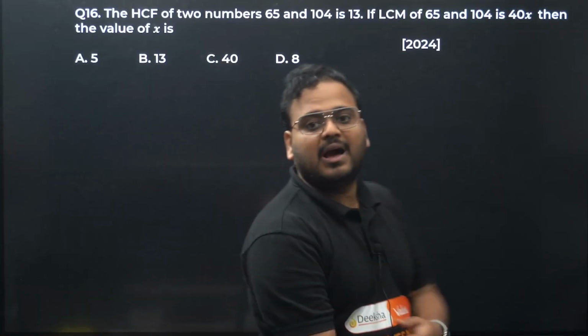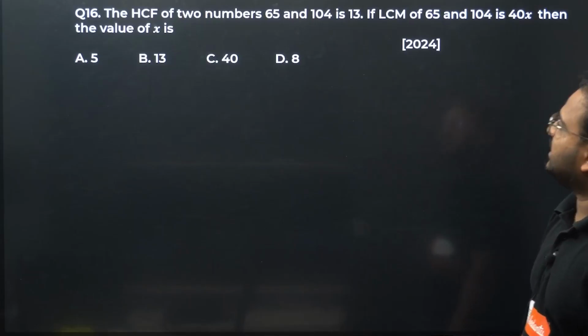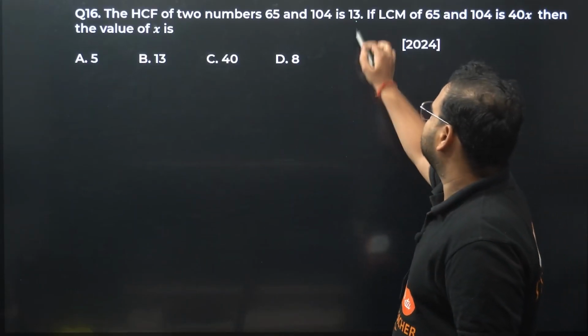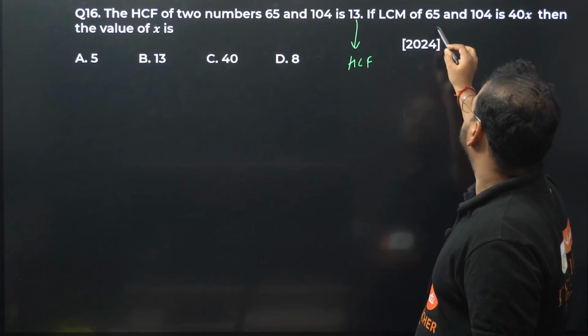Now we have question number 16. The HCF of two numbers 65 and 104 is 13. Okay, HCF is 13. This is my HCF. They're asking LCM of this, this is my LCM.